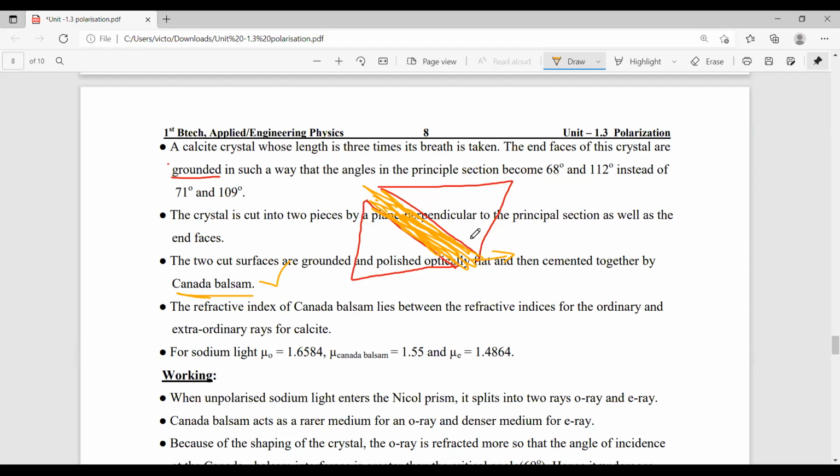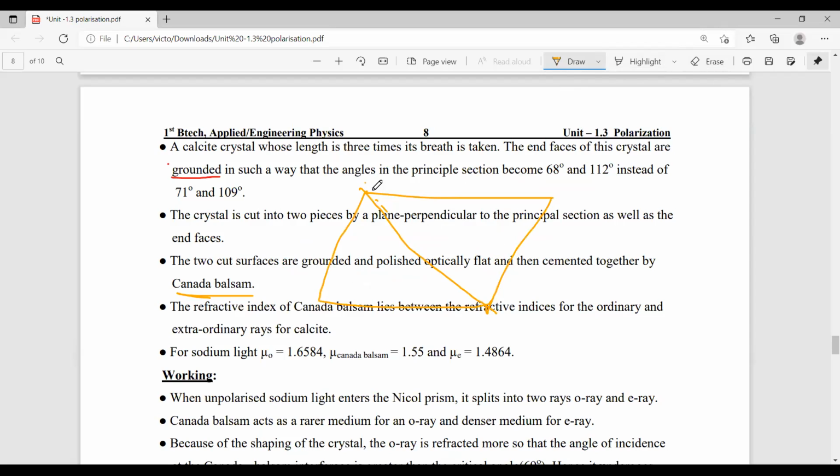Now, what is the Nicol prism? The Nicol crystal is like that. So here, the Nicol prism is like that. Here, there is a material which is called Canada balsam. This is the Nicol prism.